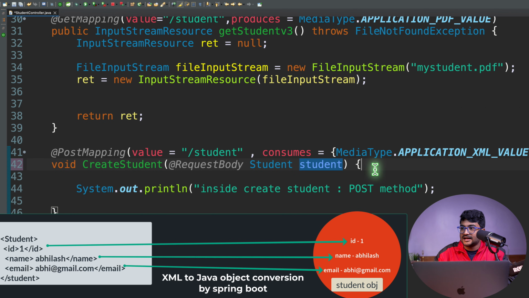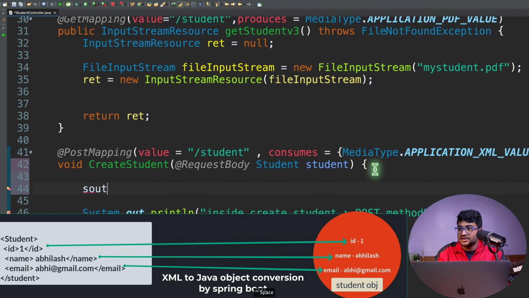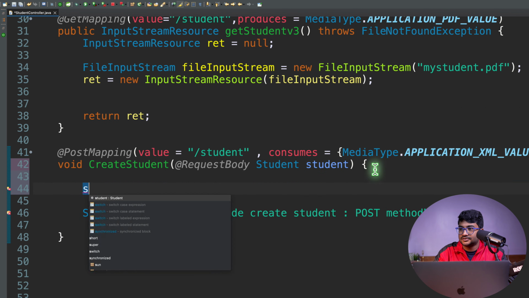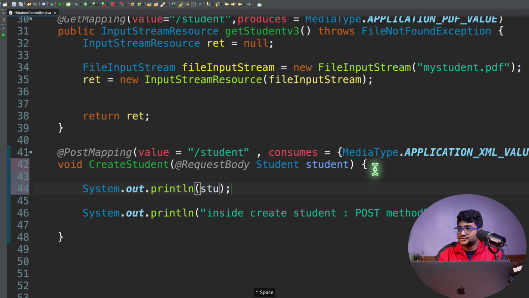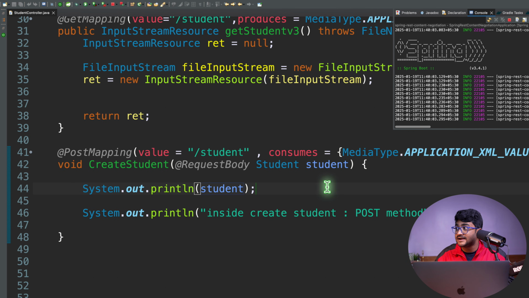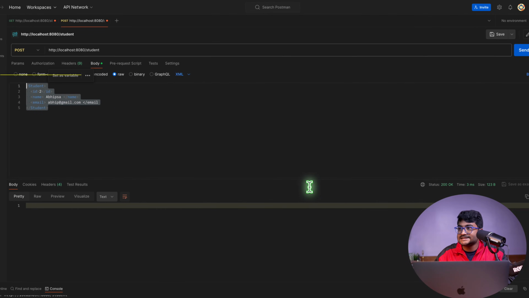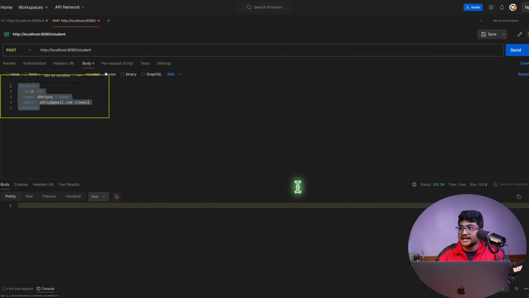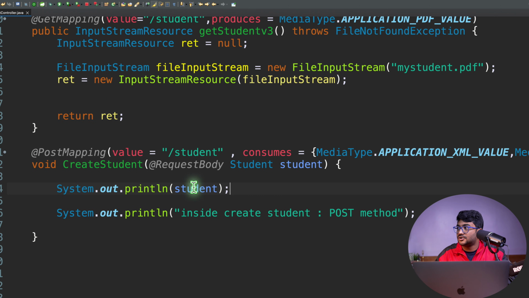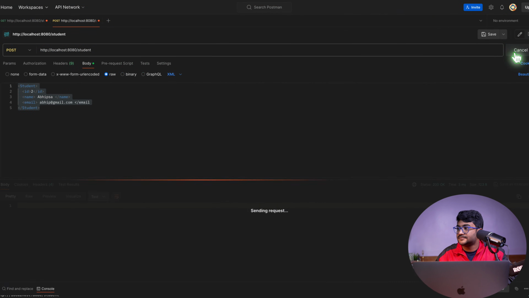And then I can print this object. For example, let me try to print it with System.out, and I'm going to say student over here. There you go. Let's check whether I'm able to grab the data right now. So now the client is sending the XML type of data. Let me do a send.